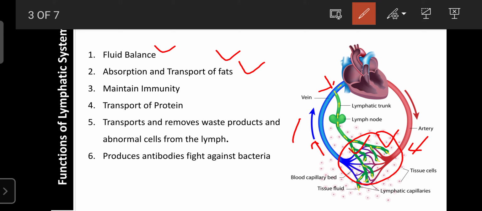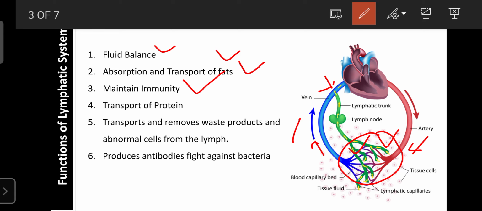And the lymphatic system also plays an important role in regulating or maintaining immunity, because it consists of T lymphocytes and B lymphocytes. T lymphocytes are involved in cell-mediated immunity, and B lymphocytes are involved in humoral immunity by secretion of immunoglobulins A, G, D, E. Those are involved in fighting invading microorganisms, and B and T lymphocytes are highly present in the lymphatic vessels or in the lymph.